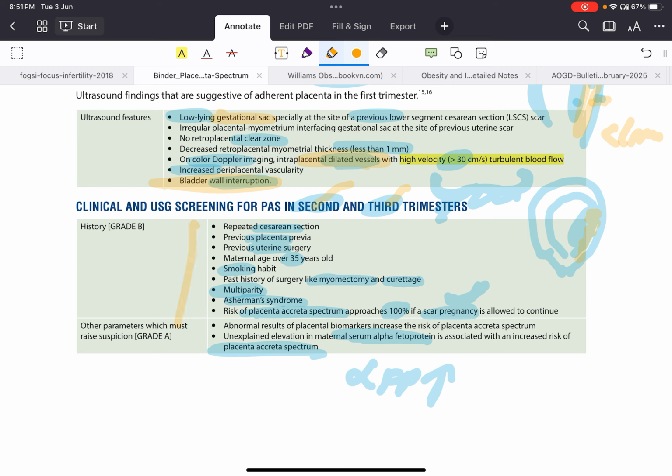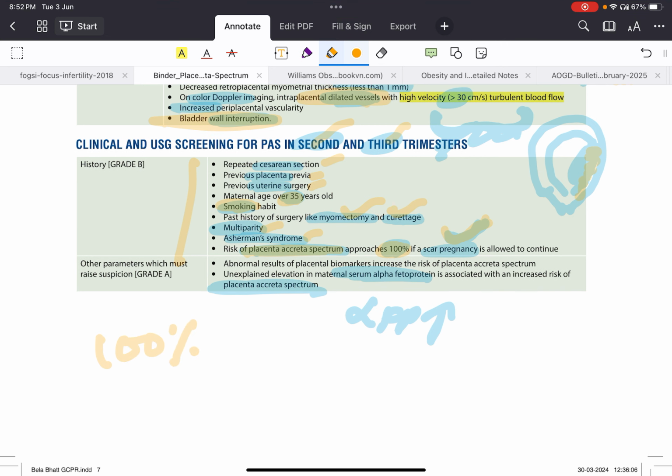You should take the history: cesarean section, placenta previa, uterine surgeries, age over 35, smoking, myomectomy, curettages, multiparity, Asherman's. So if there is a scar pregnancy and you ask them to continue the scar pregnancy, there is a 100% chance of placenta accreta spectrum, 100% chance. Then other parameters should be taken. There is a blood test like alpha fetoprotein, and if it is raised, then there is an increased risk of placenta accreta.